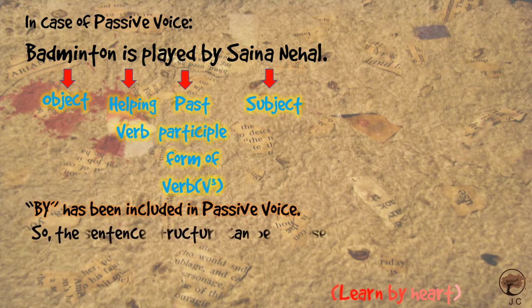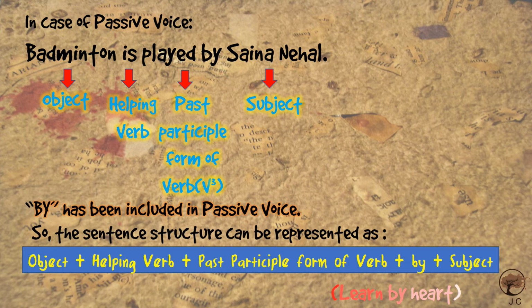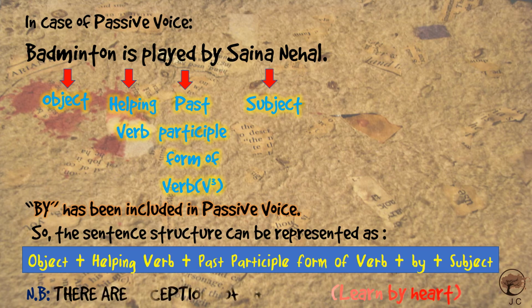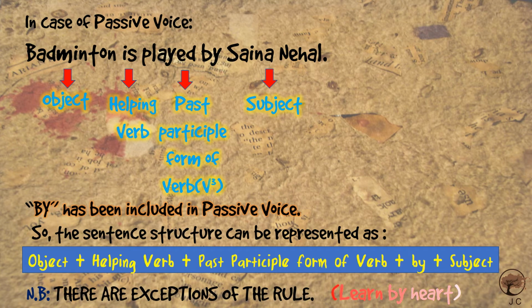So the sentence structure can be represented as object plus helping verb plus past participle form of verb plus by plus subject. You have to remember it like the mathematical formula. One thing to tell you, there are exceptions of the rule I have discussed in the latter part of the video.